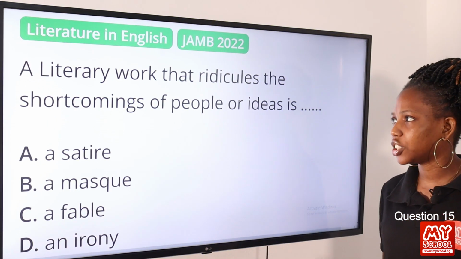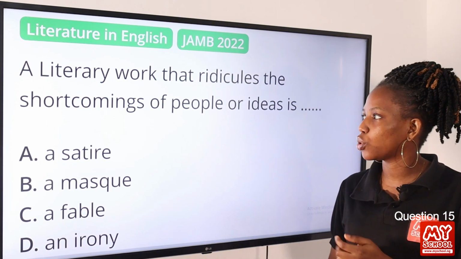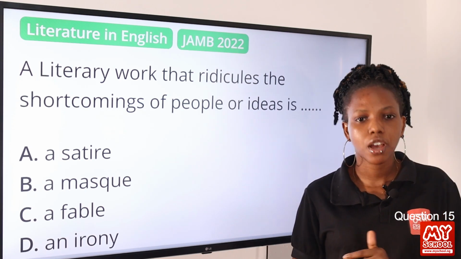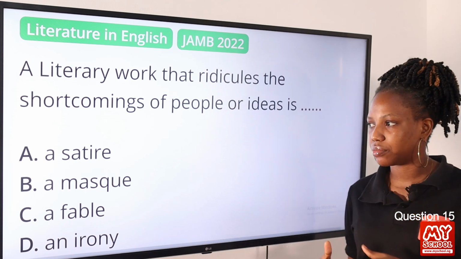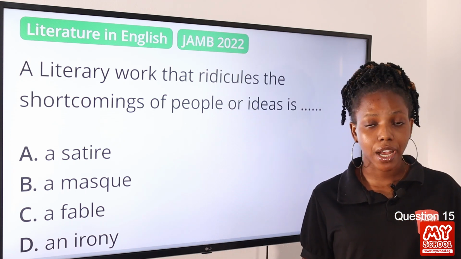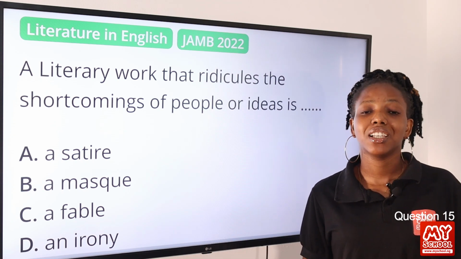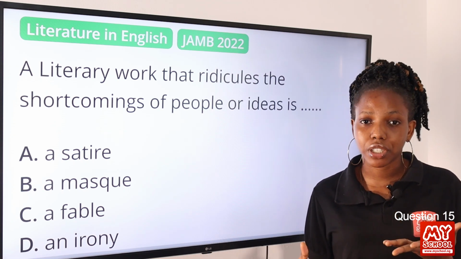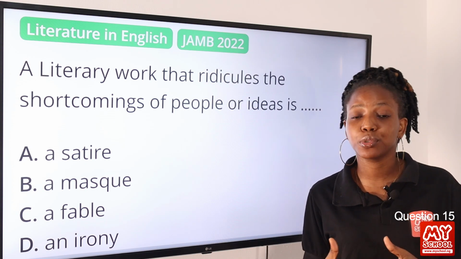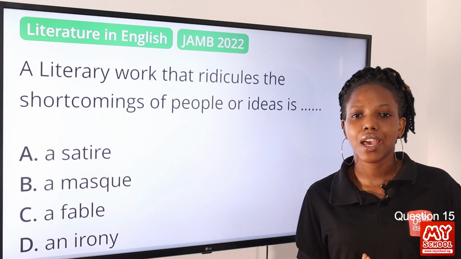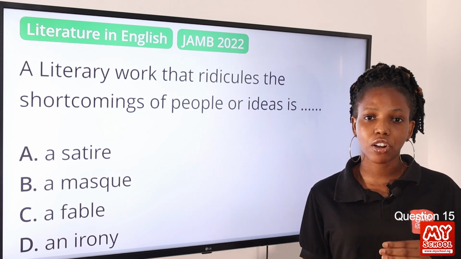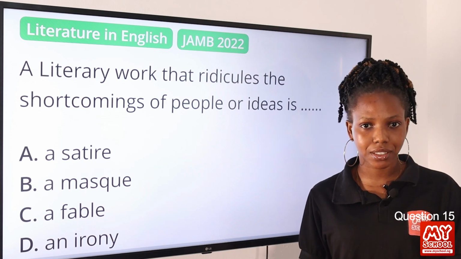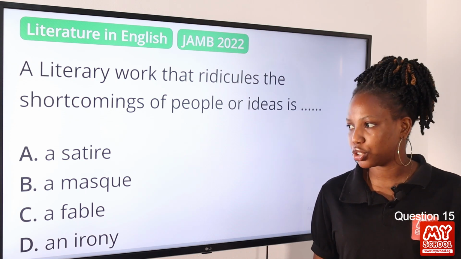Question 15. A literary work that ridicules the shortcomings of people or ideas is dash. Option A, satire. Option B, a mask. Option C, a fable. Option D, an irony. The answer to this question is a satire. What is a satire? A satire is the use of irony, exaggeration, or humor to criticize people's stupidity or shortcomings, and it is usually in the context of politics, but the main idea in the use of satire is to criticize people's shortcomings. So the answer to this question is option A, satire.